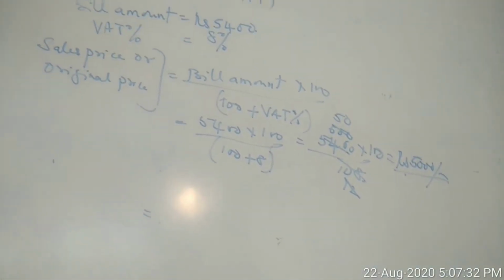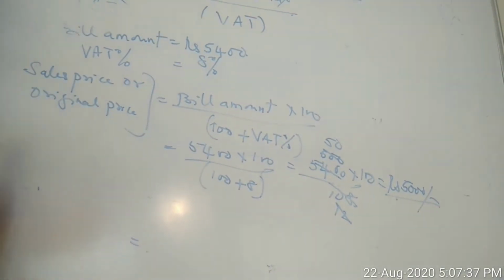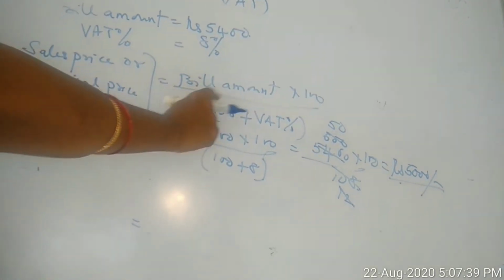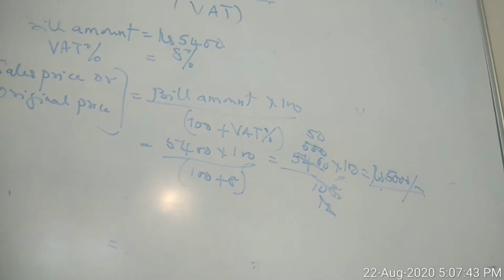Bill amount is given, VAT percent is given. They are asking you the price before VAT is added. So it is bill amount into 100 divided by 100 plus VAT percent.